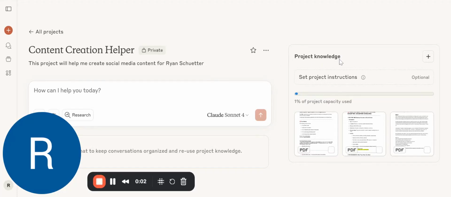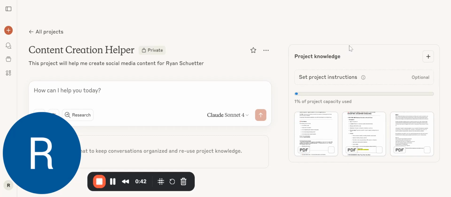The first step is to load in project knowledge. Why do we do this? Well, we need the AI to understand us better. The way Claude works is once you load in a ton of knowledge about your business or about your personal brand, it's really able to replicate content that you've created in the past to have a similar tone as you, or to create similar or more relevant content based on pieces of content you've already created in the past. So a very important part of creating a content creation helper is loading in previous content.